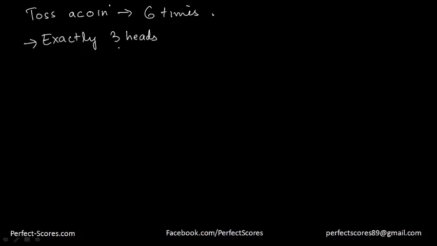Now over here, again, it's a Bernoulli's trial, because tossing a coin is always a Bernoulli's trial: you have only two outcomes, head and tail, and the probability of heads is the same in all trials and the probability of tails is also the same in all trials.